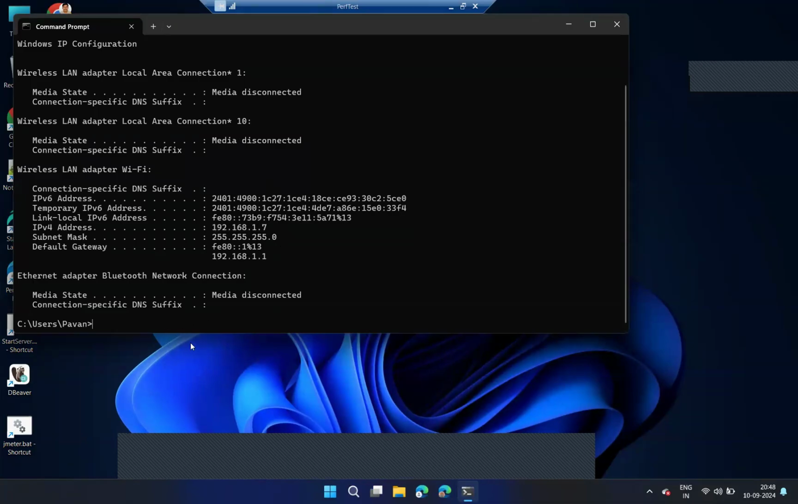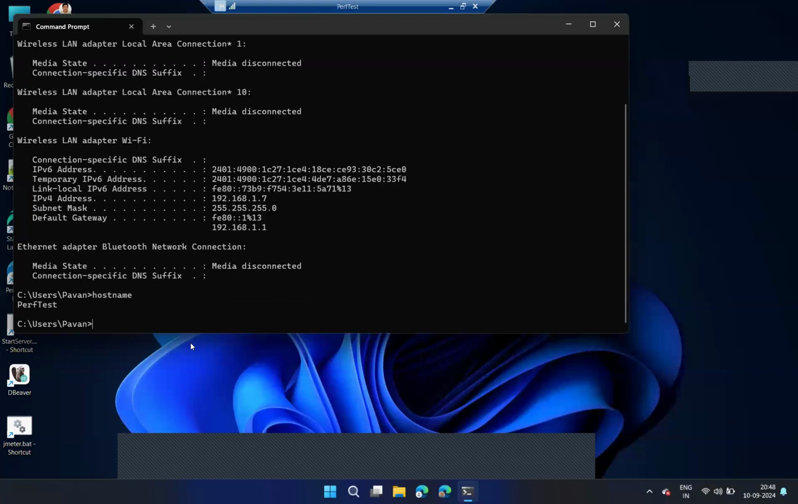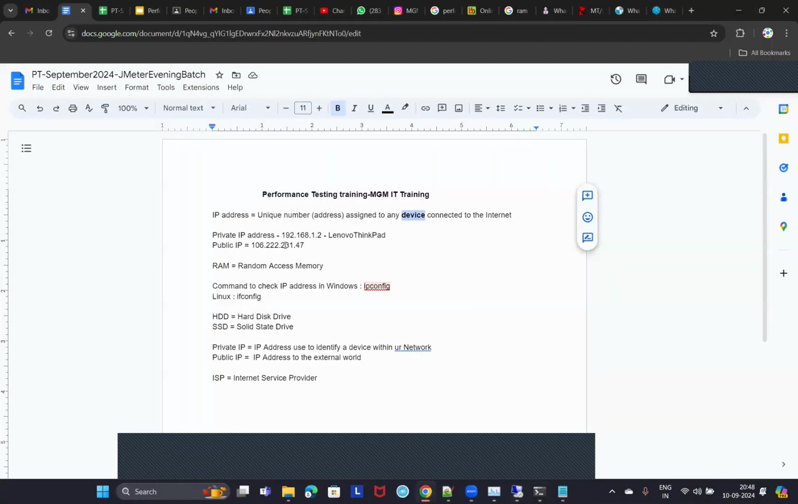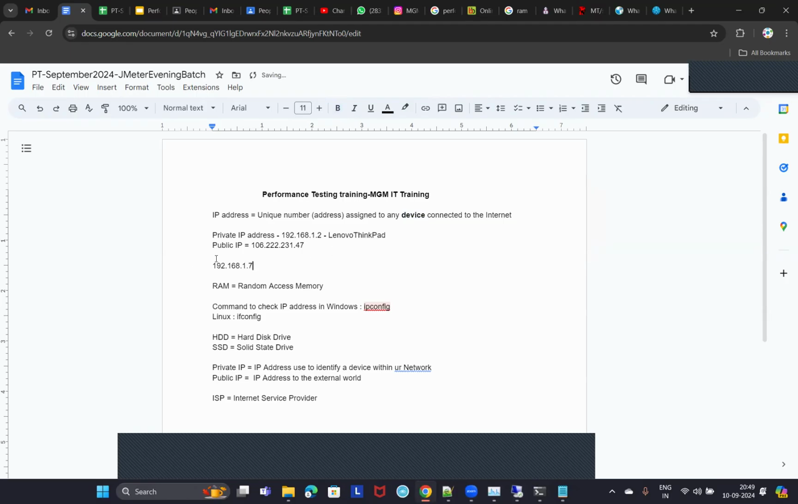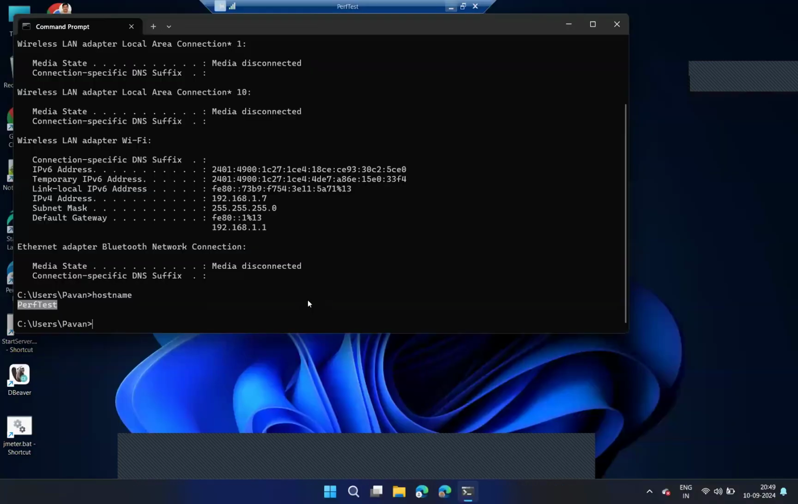And how to check the host name? Host name or device name is perf-test, isn't it? So now let me paste it over here. Okay, so this is the private IP of my other laptop. And this machine name, this laptop name, is perf-test, isn't it?